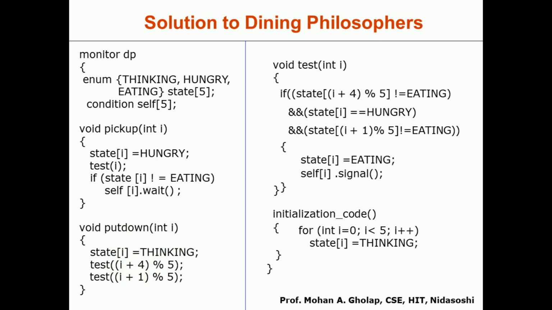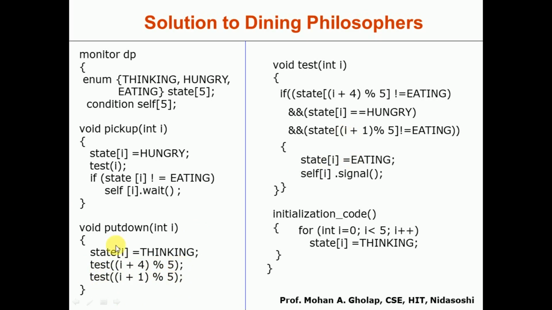When you call this test, it will check these 2 conditions, along with it will check this one. If the previous philosopher, I plus 4, is hungry, he will be allowed to perform the eating by this test. If he is not hungry, this next process will be allowed to perform the eating.